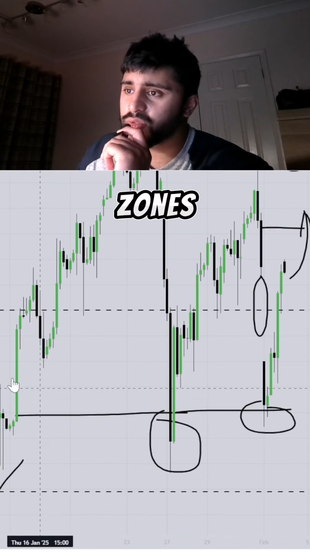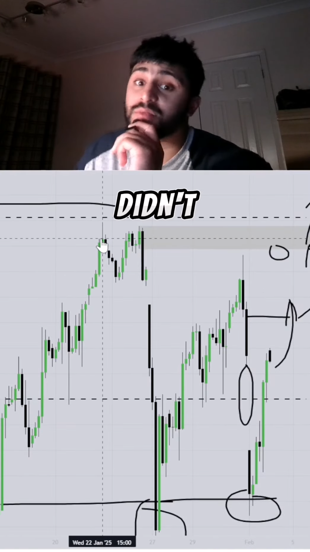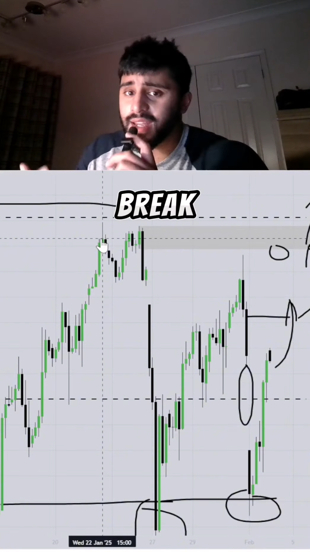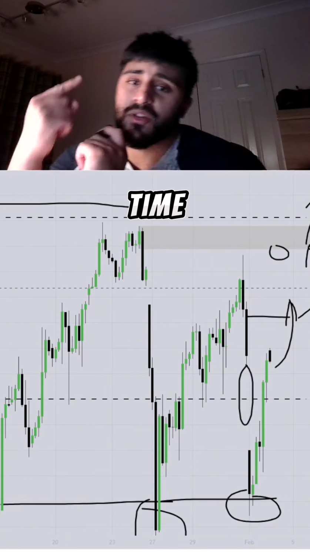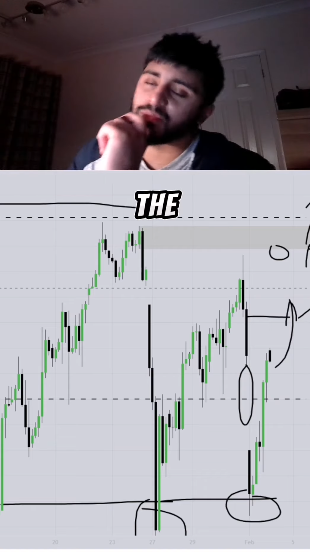So these zones were respected. So these zones didn't break anything. Because they didn't break anything, they're weak zones and I don't expect them to hold. So expect an all-time high on Nasdaq, Dow Jones and the S&P 500.